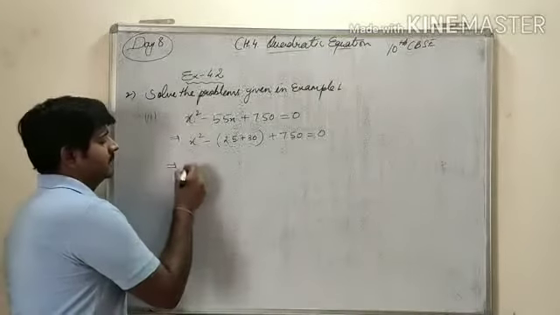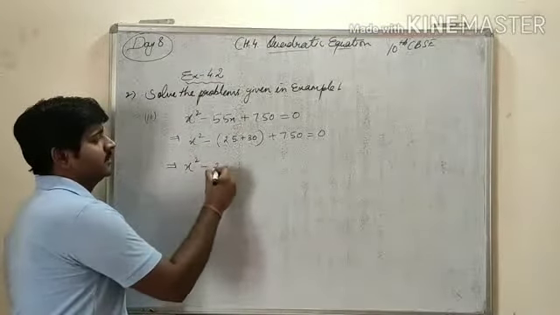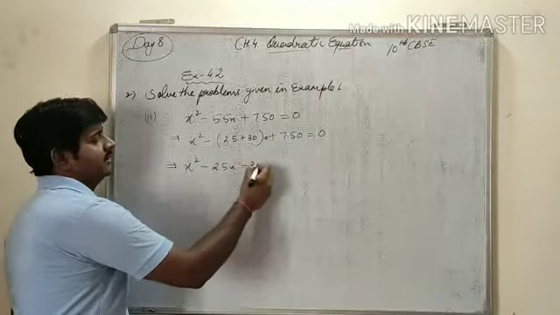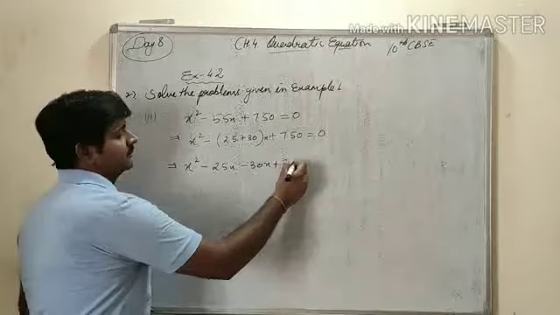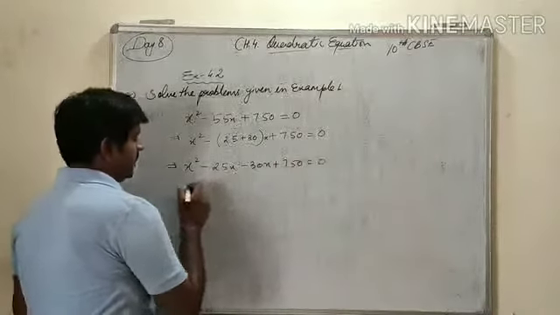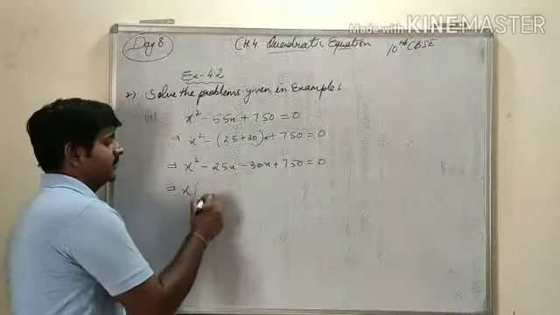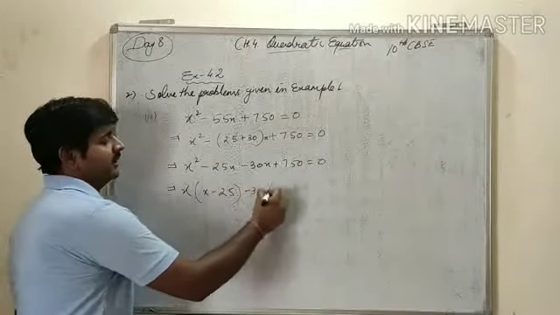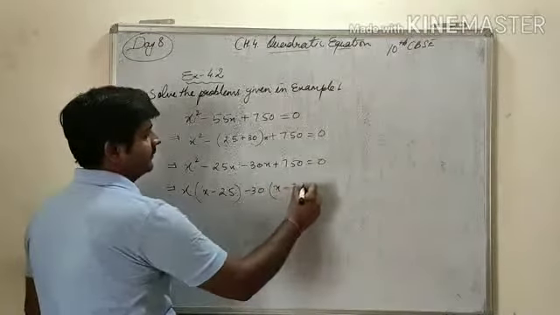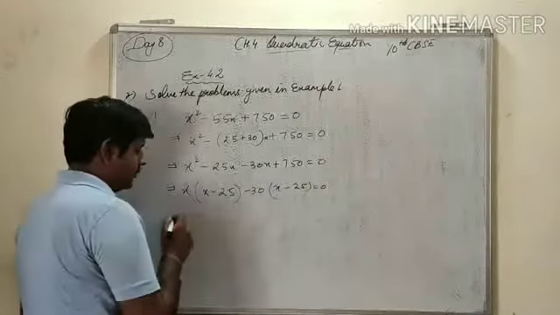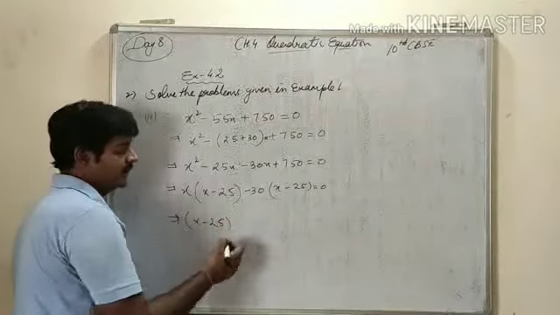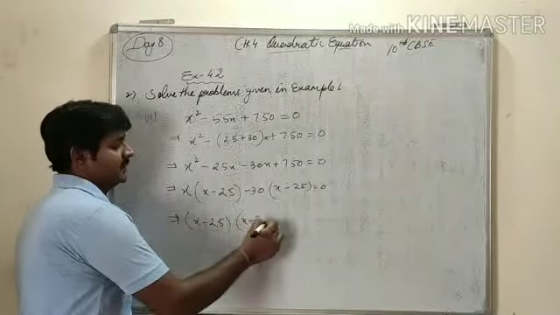So x square minus 25x and minus 30x. If we take common x this side, so there is x minus 25, and if we take 30 common, so x minus 25. Both brackets are same, so x minus 25 will be there and x minus 30 is left.